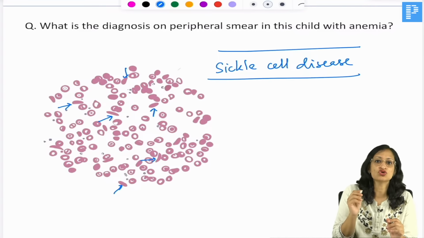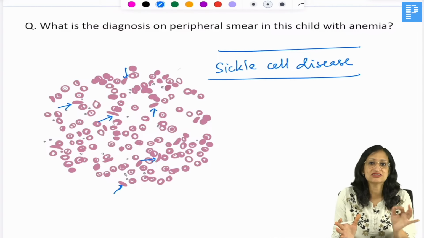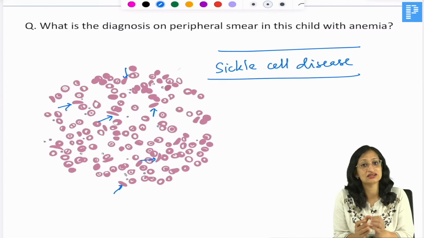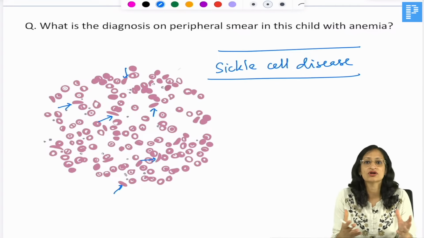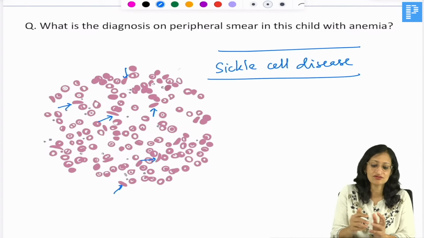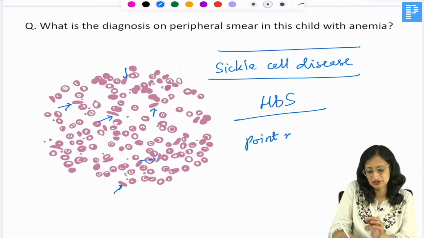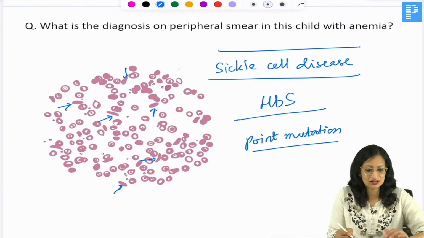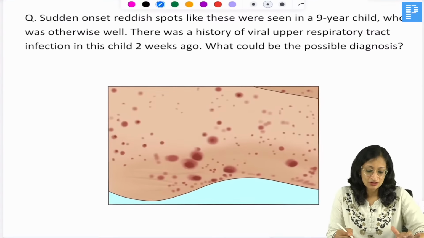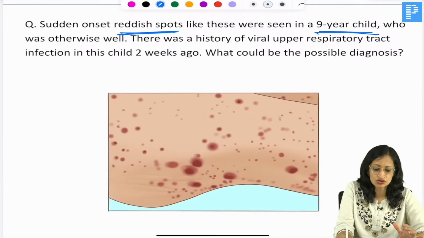Normally the most common cause of osteomyelitis in children is Staph aureus. But in sickle cell disease, it is going to be salmonella, and there will be painful crisis, different types of crisis in sickle cell disease, and you have the HbS, which is formed due to a point mutation in the 6th position of the beta globin gene, where the glutamate is replaced by valine. Now, if there is sudden onset, these reddish spots like this in a 9-year-old child who is otherwise well.